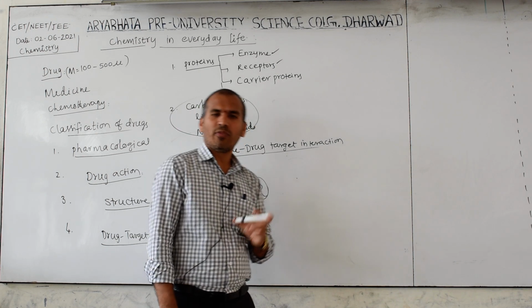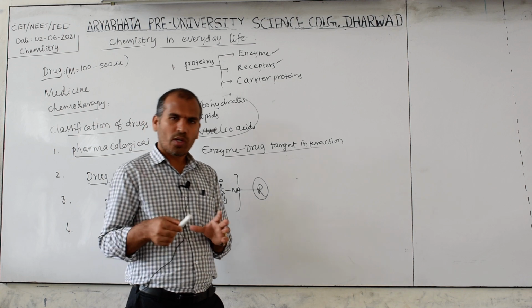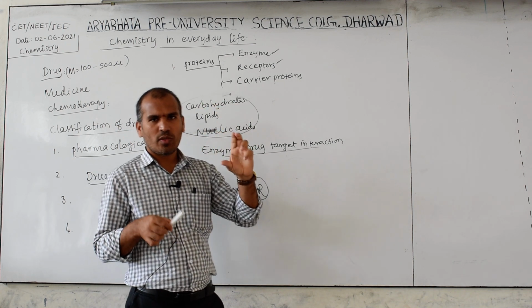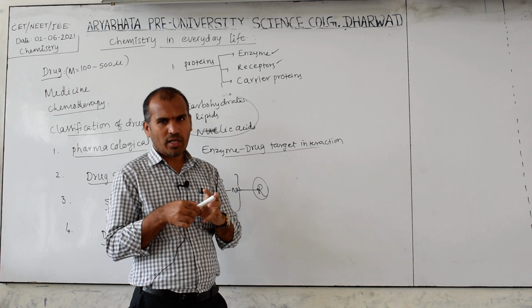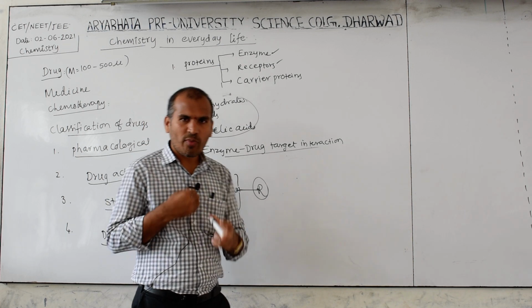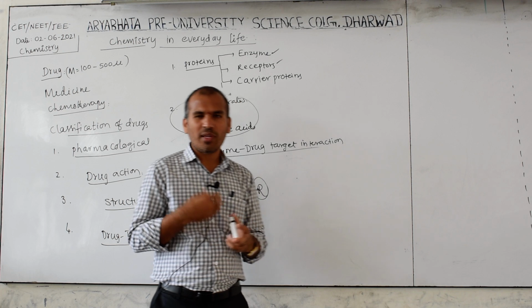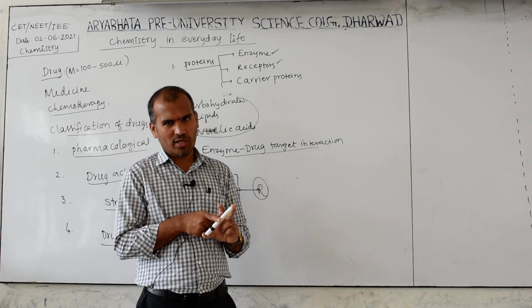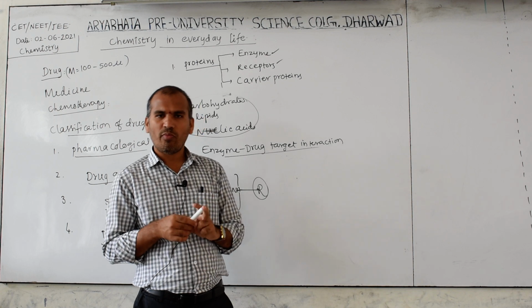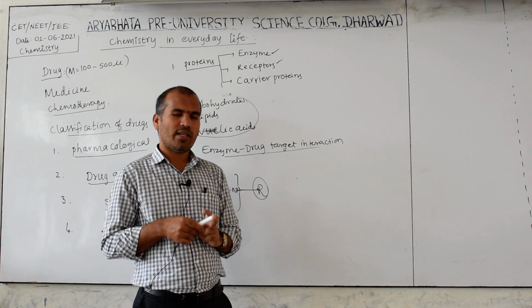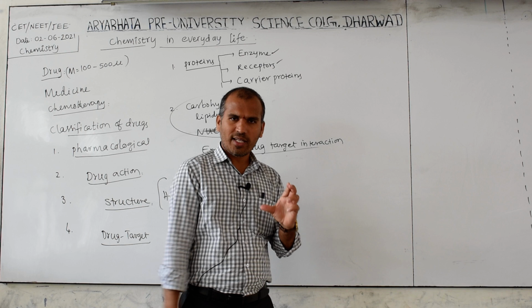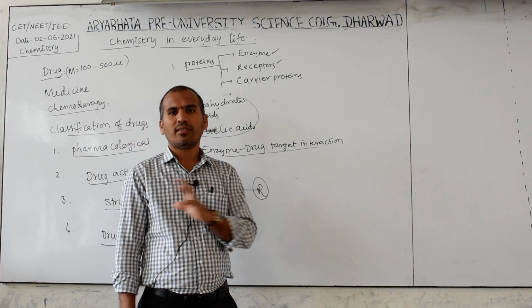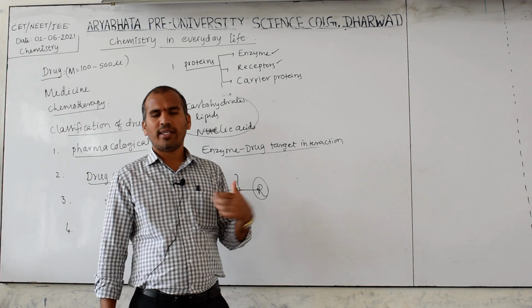Okay. Second one, what is that? When it holds the substrate at the active site, the enzyme provides the functional group and they interact with each other and produce the biological response, meaning a chemical reaction occurs between the enzyme and substrate molecule. So these are the two major functions of the enzyme. One is that the enzyme holds the substrate at the active site by some force. Second one, what is that?